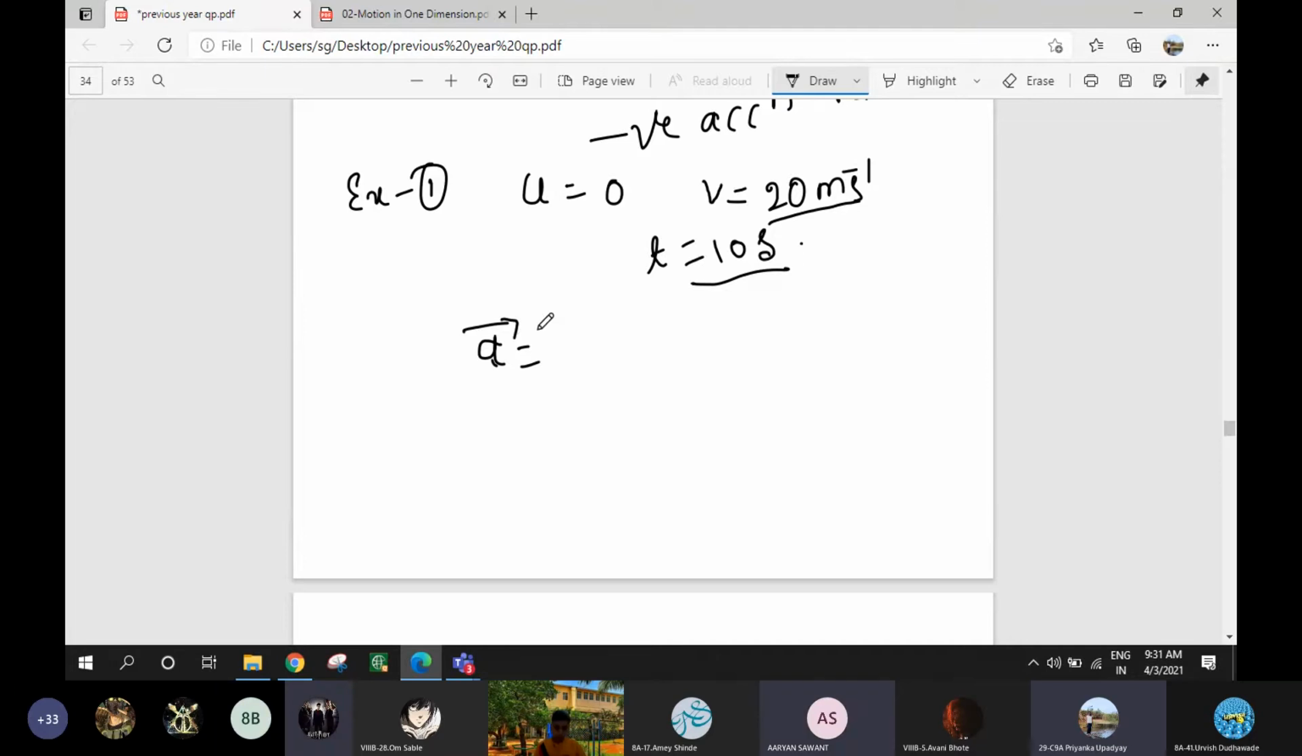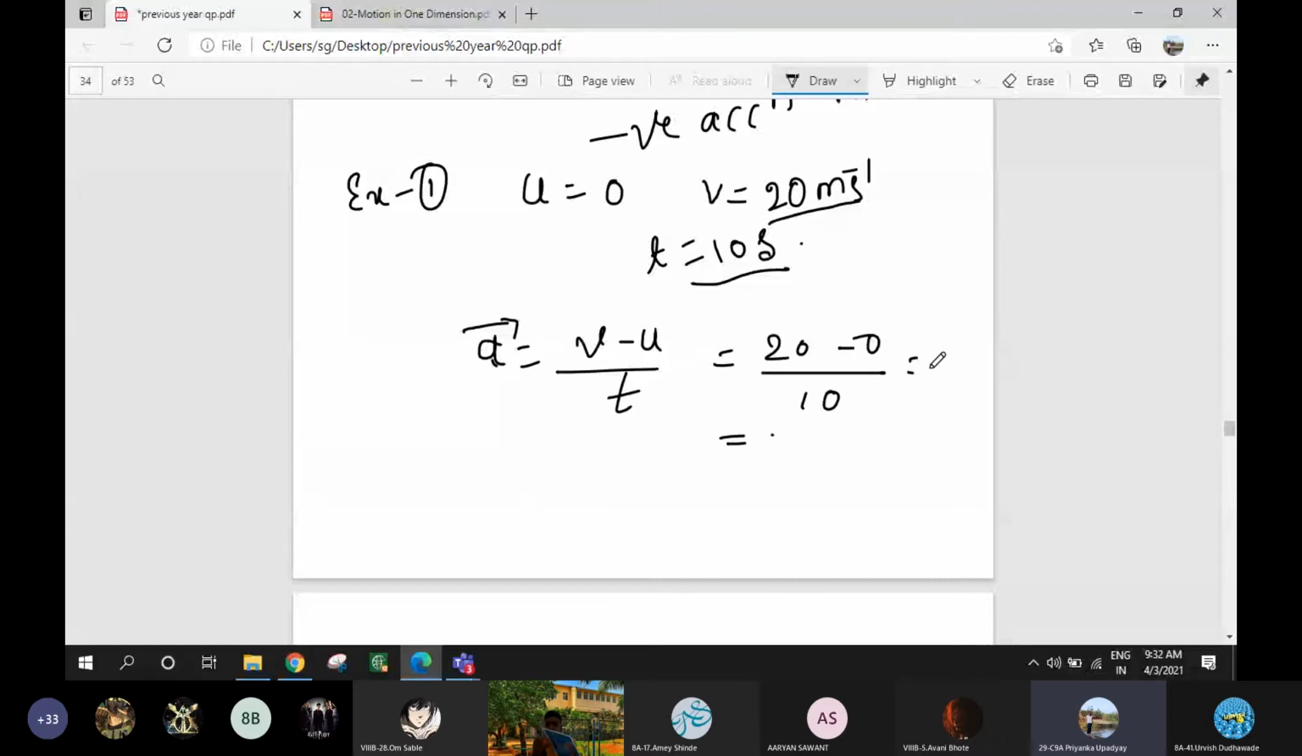Acceleration. So what is the formula? V minus u divided by t. V is 20 minus u is 0 divided by t is 10 seconds. So is it 2 meter per second? Yes, miss. 2 meter per second square.